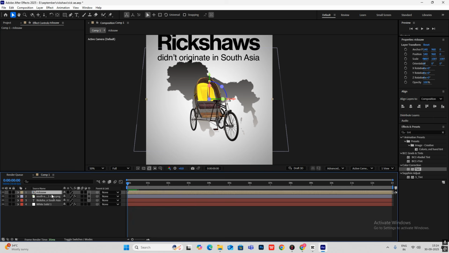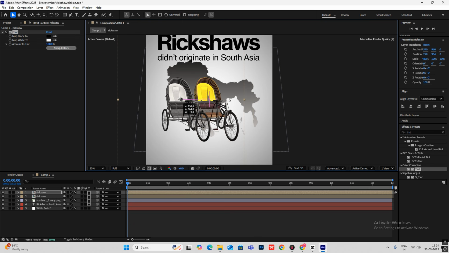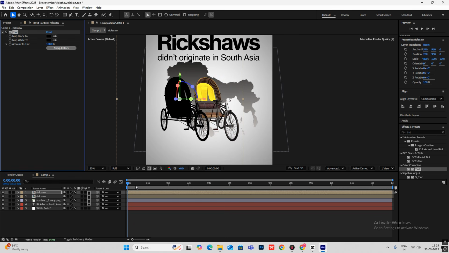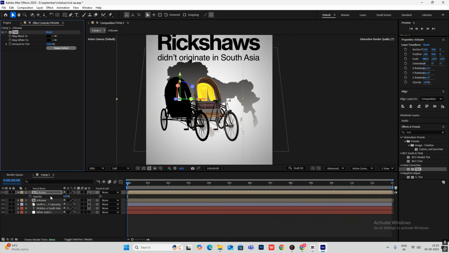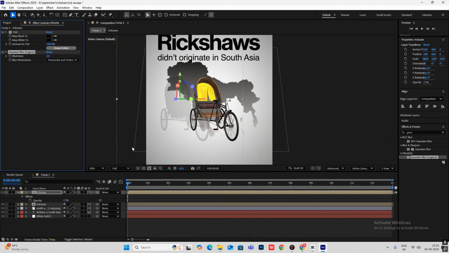Now simply hit Ctrl D to copy this, put the tint effect on this, and bring it back over here. Let's select this white one and make it black too. Select T to open opacity, and let's reduce the opacity. Search for Gaussian blur legacy and put it on this and increase the blurriness.